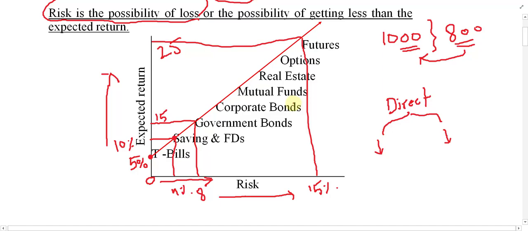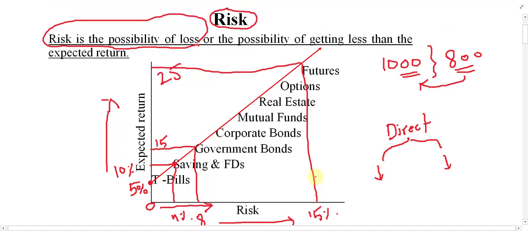Then after that, you go for corporation bonds, mutual fund, real estates, options, and so on. I'm not going to discuss all of these, but there's a sequence between these securities. So as much as you move upward, risk increases, and definitely return also increases. So this was a simple point regarding risk. So once again, what is risk? The possibility of loss or the possibility of getting less than the expected return. So there is a direct relationship between risk and return. If you want more risk, definitely you can have more return. If you want less risk, definitely you have to accept less return.